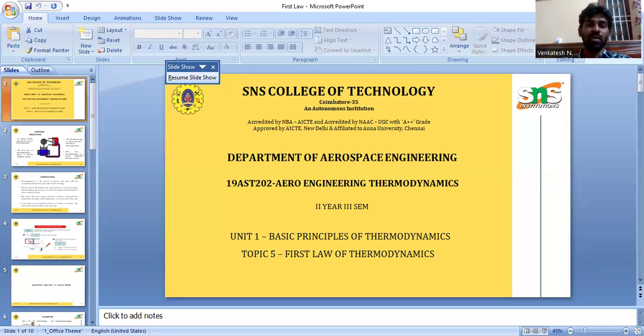Next we will discuss the working principle of thermodynamics. The working principle of engineering thermodynamics can be explained with a control volume. In this control volume, there are two parts: the inlet part and the exit part.